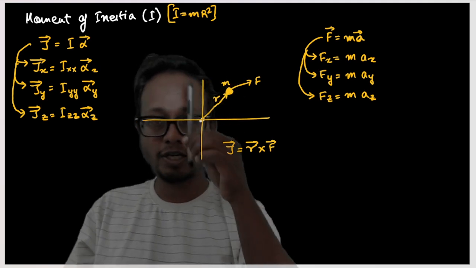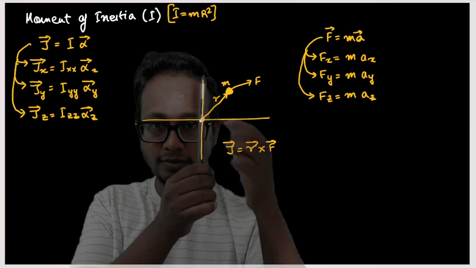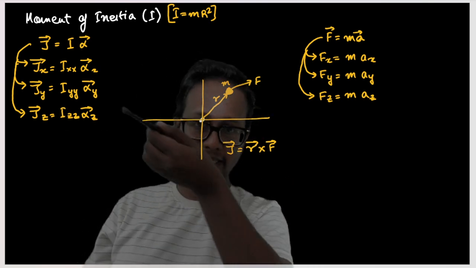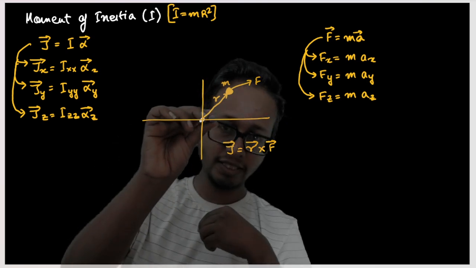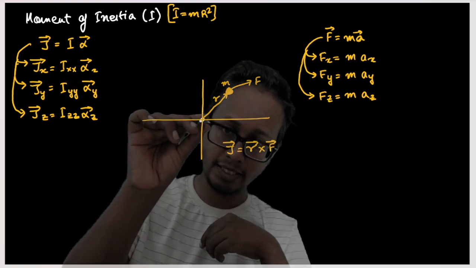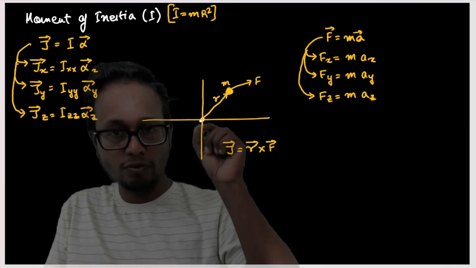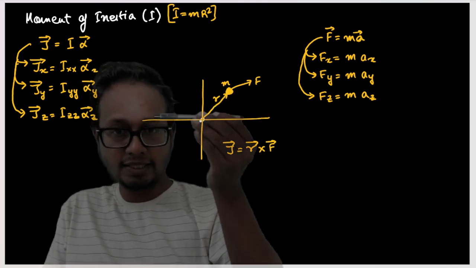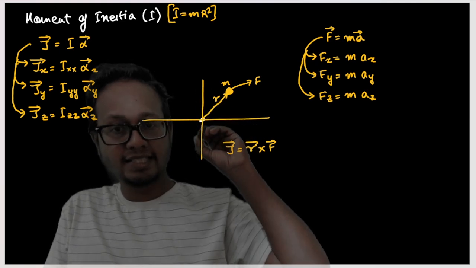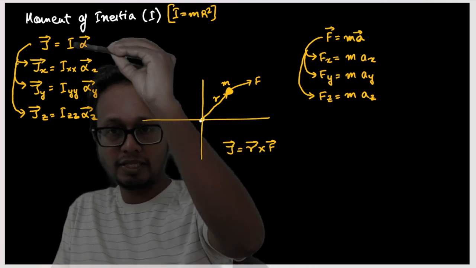Similarly, if you are finding out the torque in y direction, then you have to consider this axis and find out the moment of inertia of this particle along this axis, and then you can apply this formula. Similarly, when you are finding the torque in z direction, it is equal to the moment of inertia about the axis that passes through this point in this direction, into angular acceleration in this direction. That means whenever I'm considering my torque about origin O, my x-axis is this axis passing through origin, y-axis is this axis passing through origin, and z-axis is this axis passing through origin. Understood? And a combination of these three becomes the net torque.